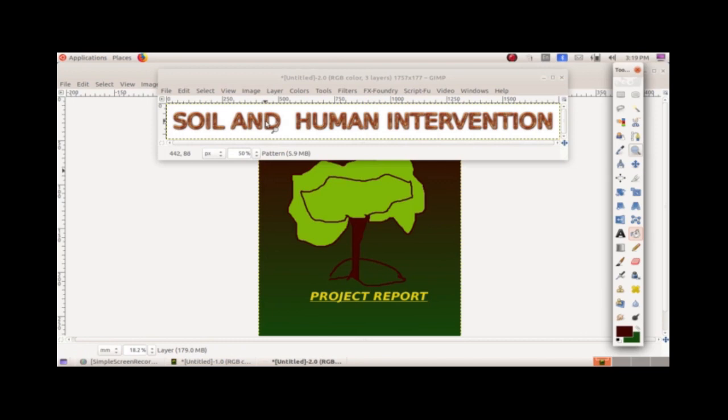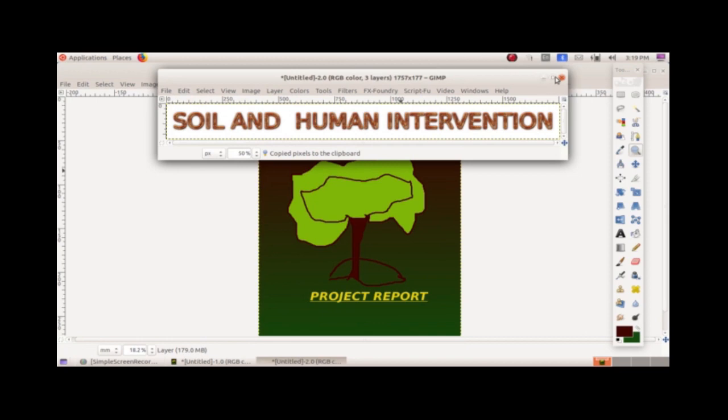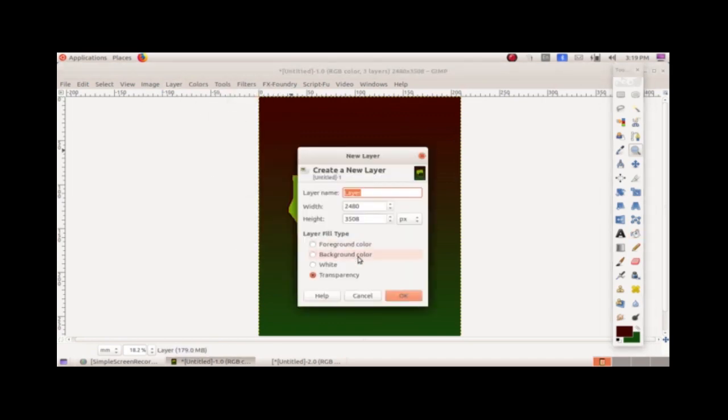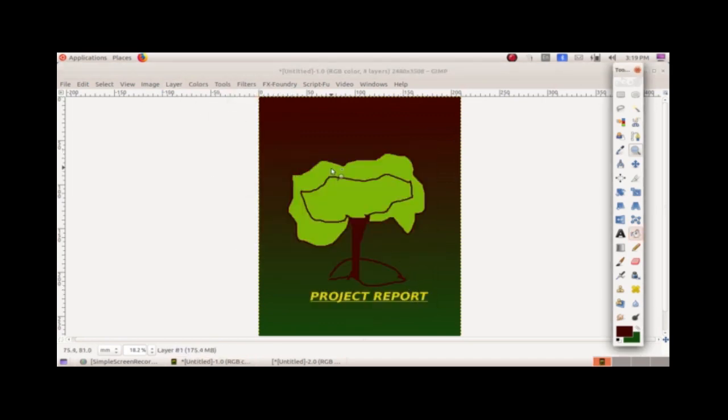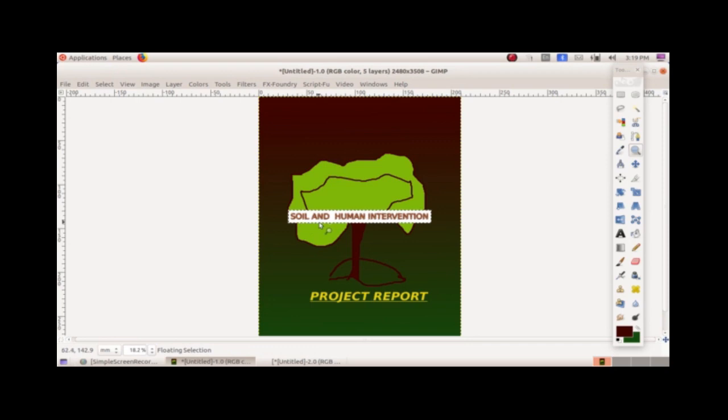We got our logo. After that, go to Edit, then Copy Visible. Before pasting it into our canvas, go to Layer, then create a new layer. Okay, then we can paste. For pasting, you can use Edit, then Paste. By using the move tool, you can move it to wherever you wish.